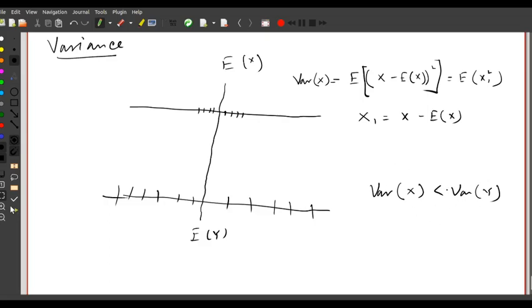If I have two random variables which have the same expectation, and we calculate the variance of both and find that variance of x is smaller than variance of y, that basically means the values of x are closer to the expectation of x compared to the closeness of the values of y to the expectation of y. So variance gives us a sense of how dispersed the values of that particular random variable are around its expectation.